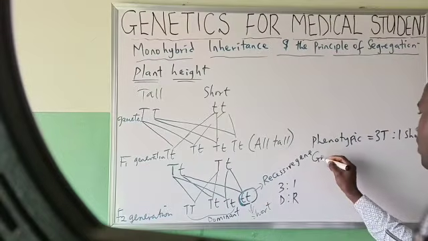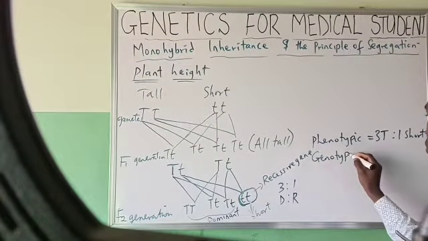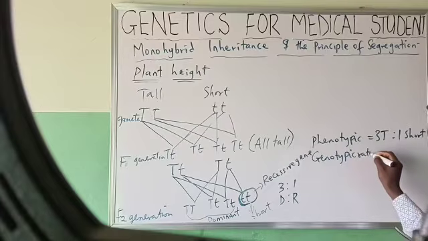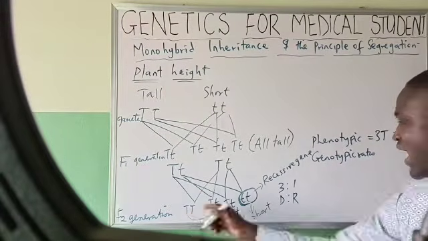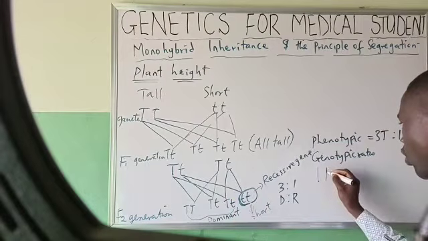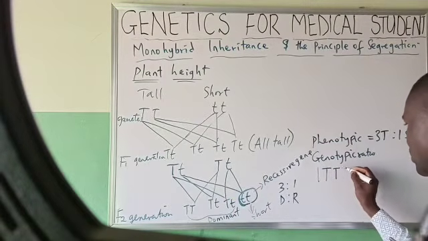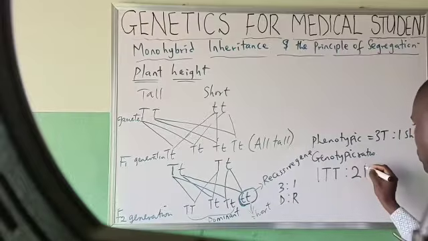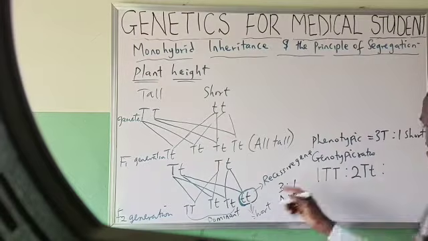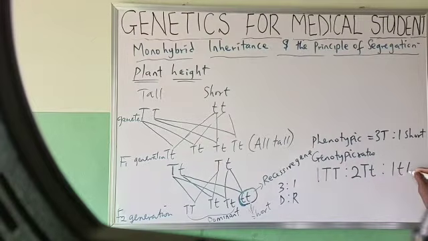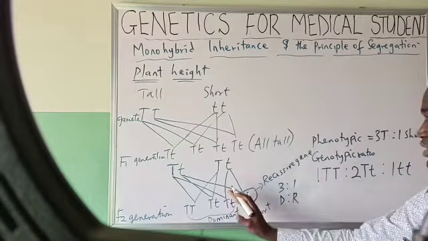Then the genotypic ratio: he realized that he has 1 TT, then 2 Tt, 2 capital T and small t, and what? 1 short, tt. That means this is the genotypic ratio he got from his analysis.